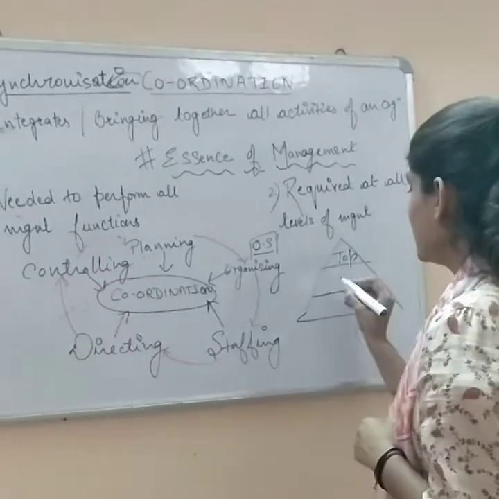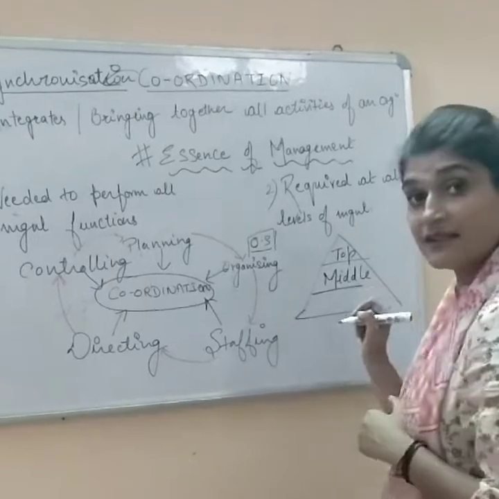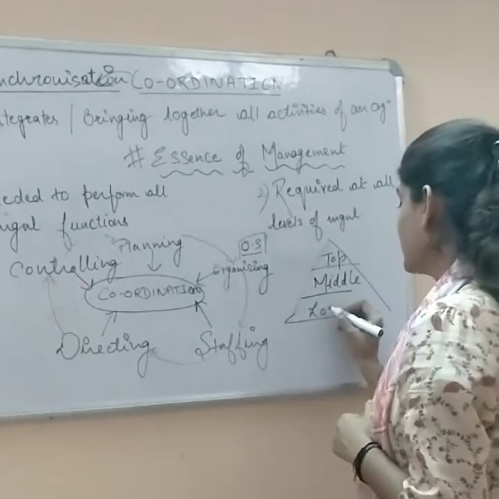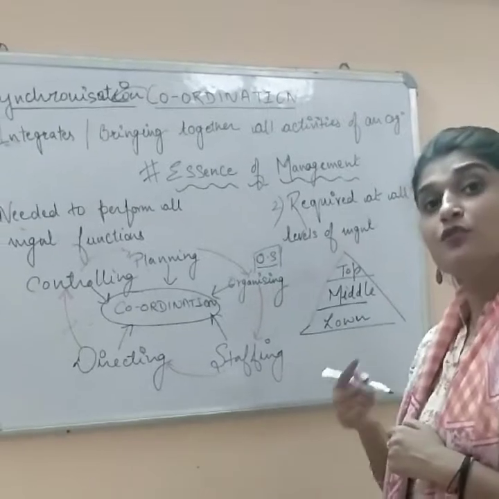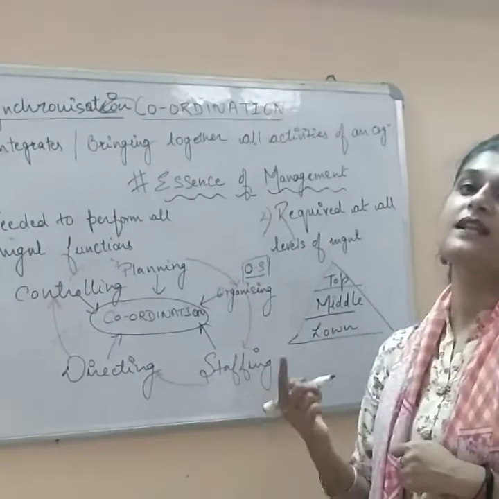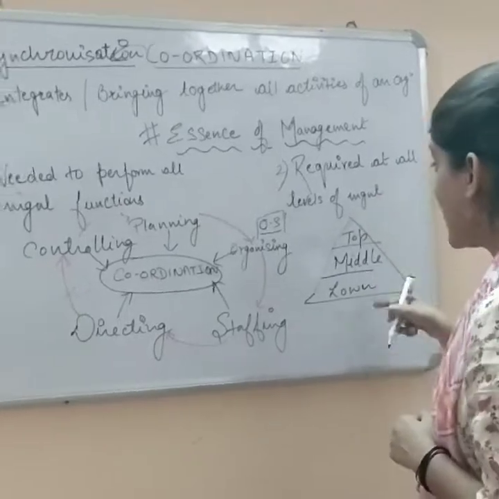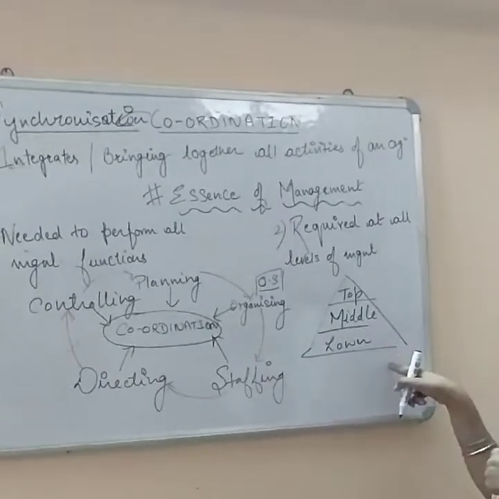So top level management, in between it is middle level management, at its lower it is lower level management, and it is also known as supervisory level of management, and it is also known as operational levels of management. Now how is coordination going to play a role in these three levels of management?